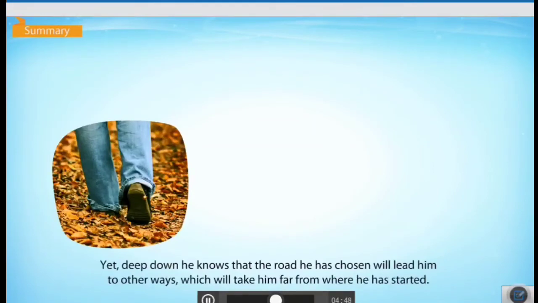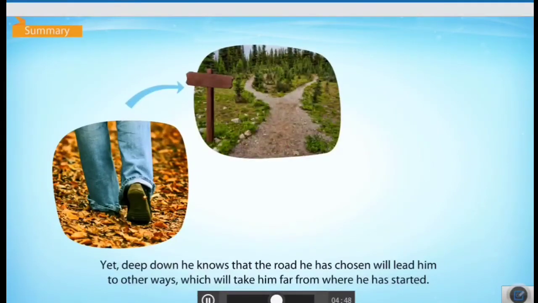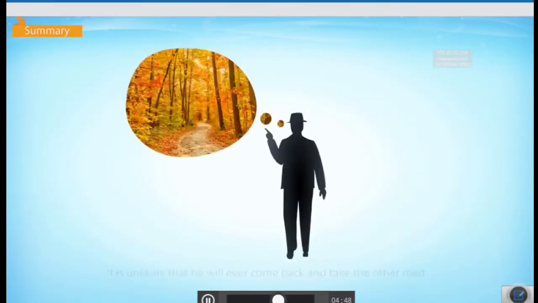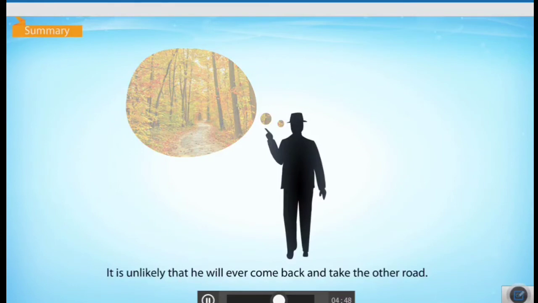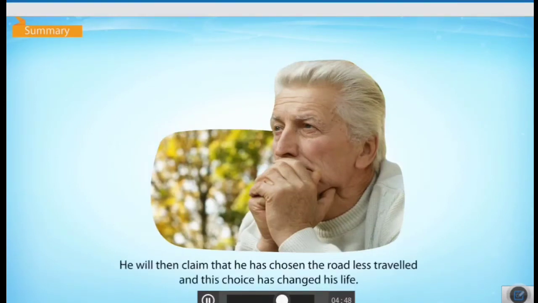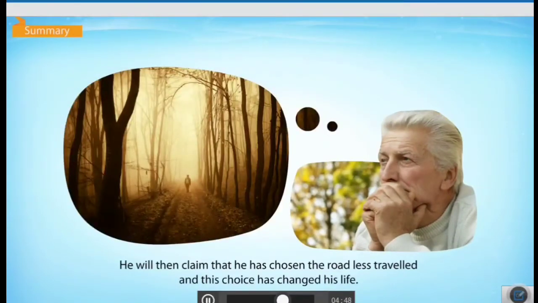Yet, deep down he knows that the road he has chosen will lead him to other ways, which will take him far from where he has started. It is unlikely that he will ever come back. The speaker thinks that someday in the future, he will look back at his decision with a sigh. He will then claim that he has chosen the road less traveled, and this choice has changed his life.